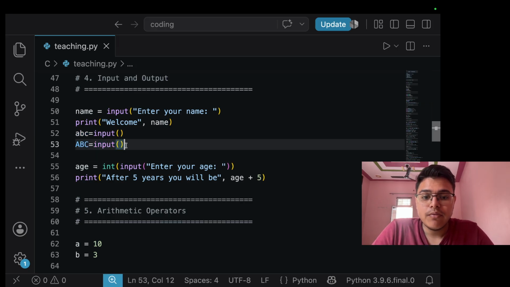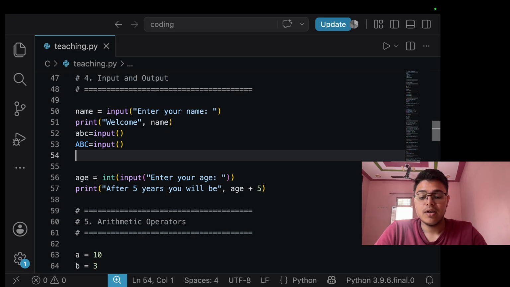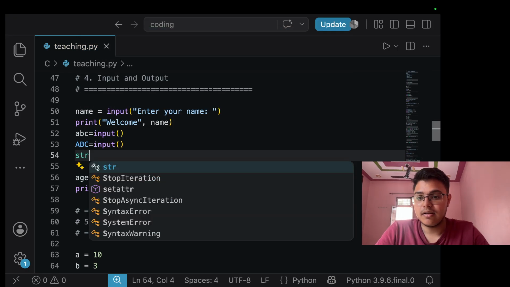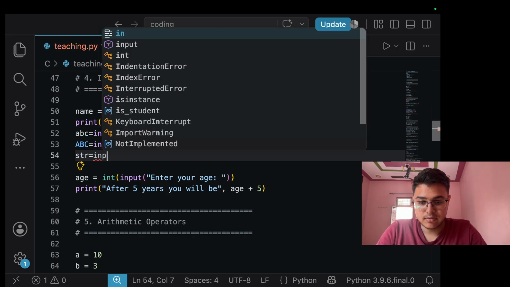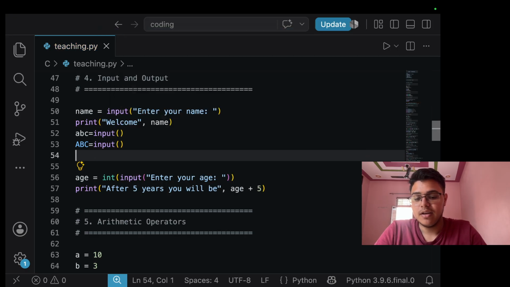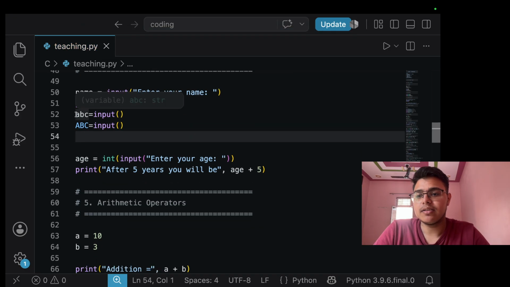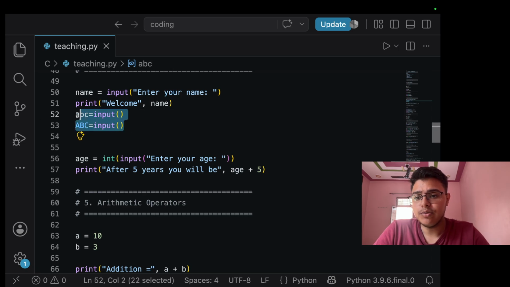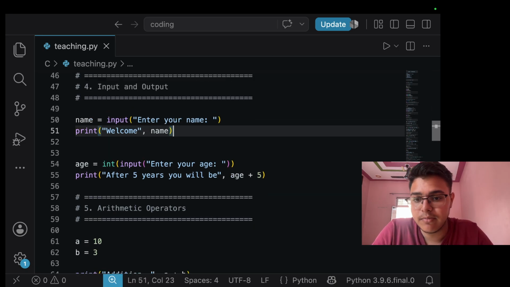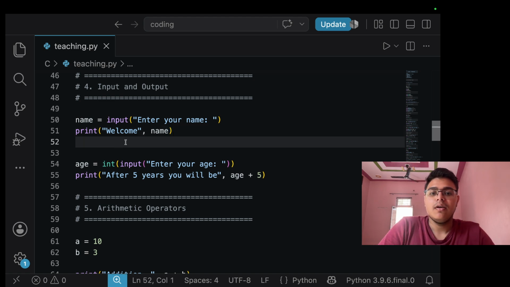Now, we do not use Python keywords as variables either. Like str is a string, it's basically a data type, so we cannot store in this. We cannot use bool, or we cannot use if or else, because these are keywords which we use in Python. So these are some rules I told you for naming variables.